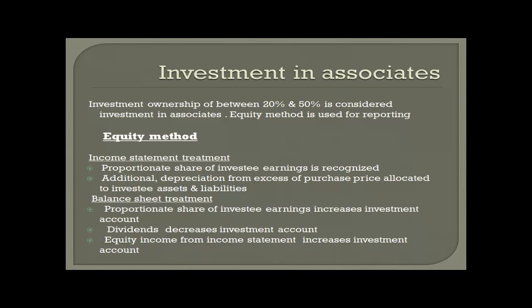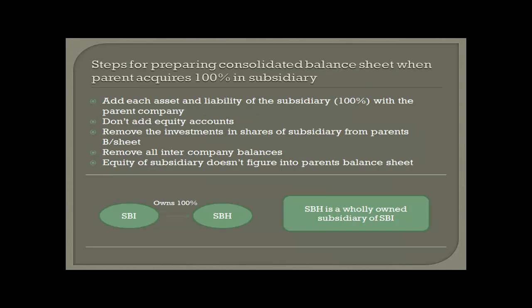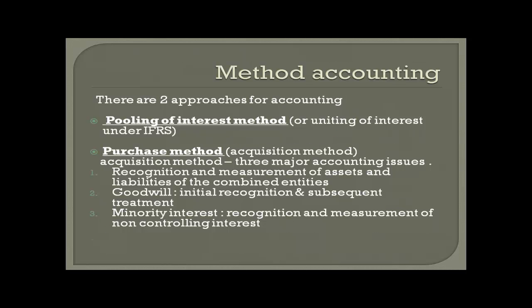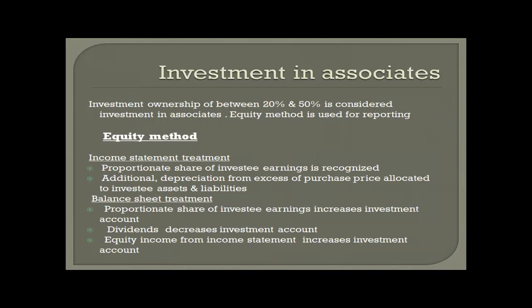Analytical issues for investment in associates, and then we have business combination. So we are still in the equity method. When investee is profitable, its dividend payout ratio is less than 100%. The equity method usually returns a higher earning as compared to accounting methods used for minority passive interest. Thus, the analyst should consider if the equity method is appropriate for the investor. For example, investor could use the equity method to report the proportionate share of the investee earnings when it cannot actually influence the investee.